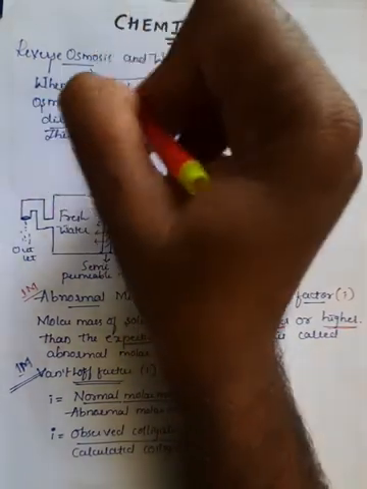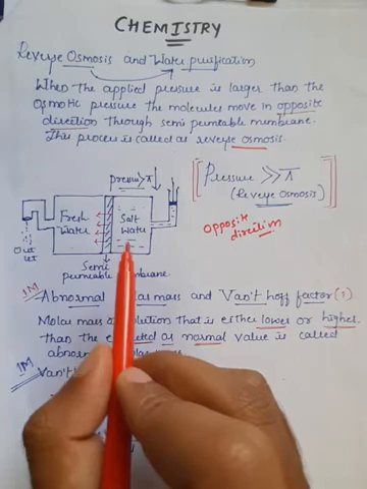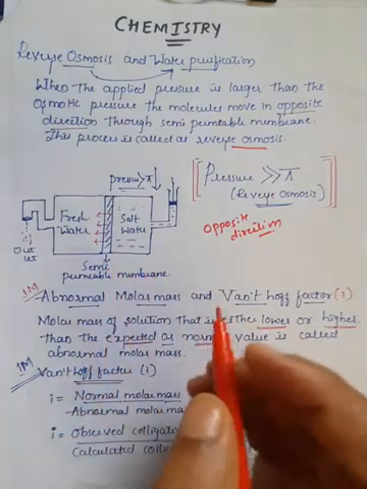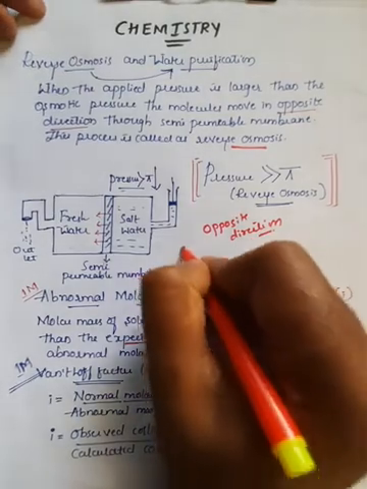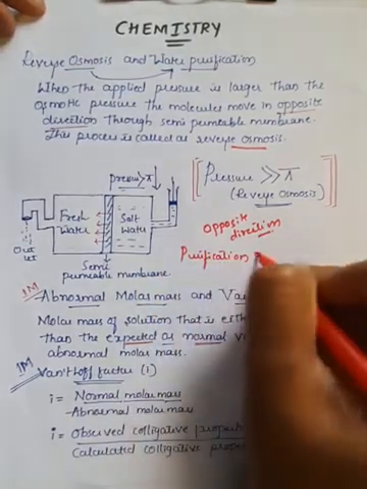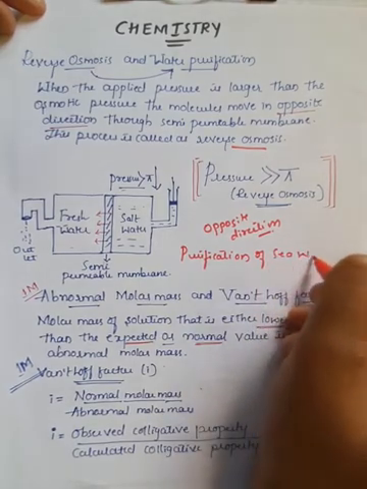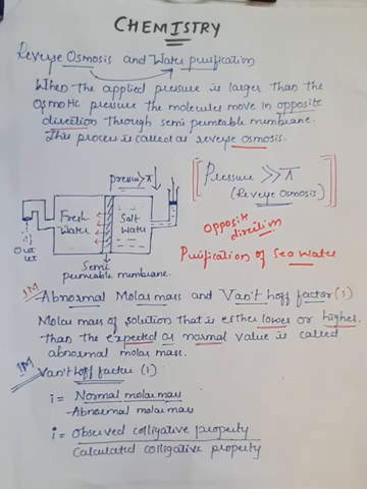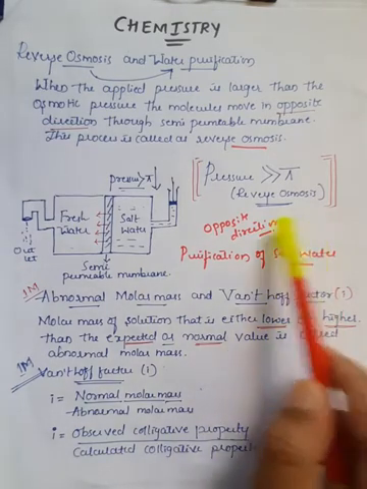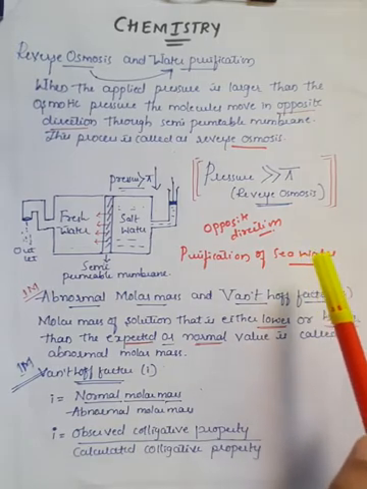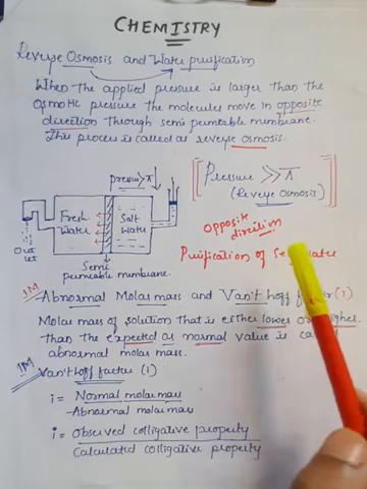reverse osmosis. So this is a diagrammatic representation, and this process is used mainly for the purification of seawater. Reverse osmosis is generally used for the purification of seawater, because seawater consists of a high concentration of NaCl solution. To remove that sodium chloride or salt which is present in the seawater, we have to go for the process